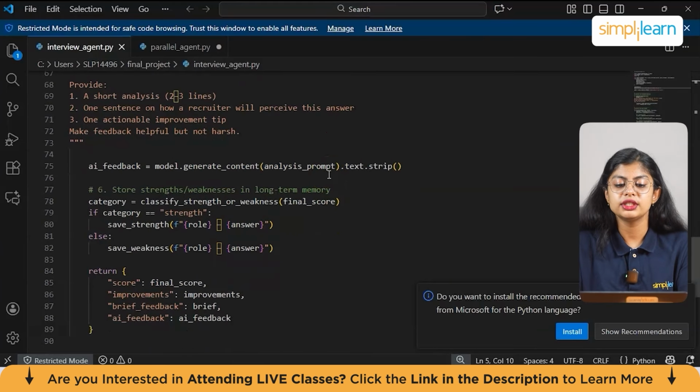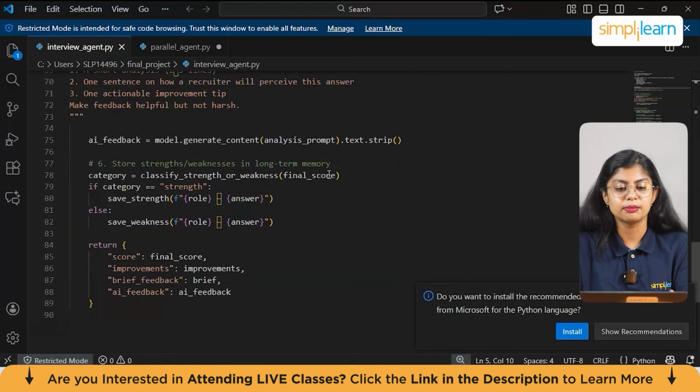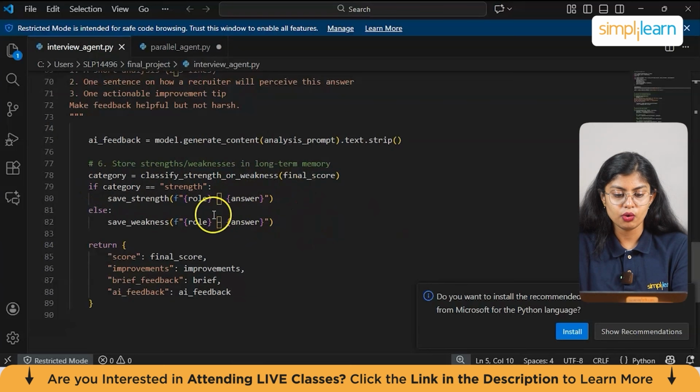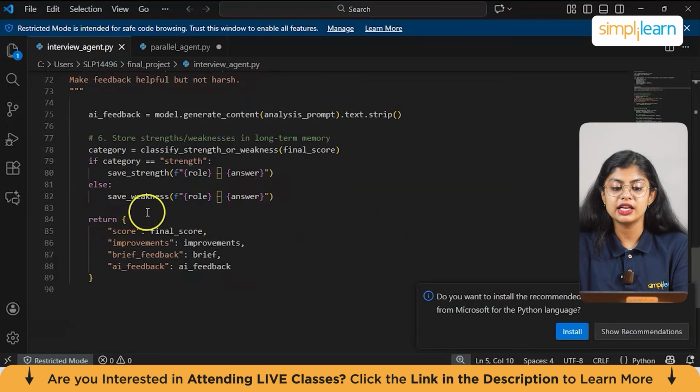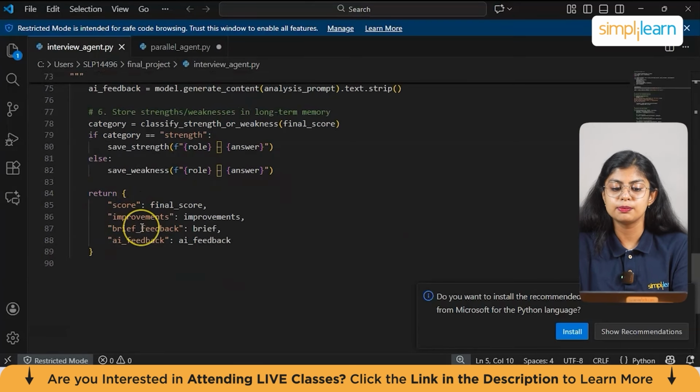Then we have to store the strengths and weaknesses in long-term memory, which has already been created in a previous program. So here we have store strong answers, store weak answers, etc. You can go through this code, and we have the return values: score, improvements, brief feedback, and AI feedback, all via Gemini. So these things will be returned back to us.